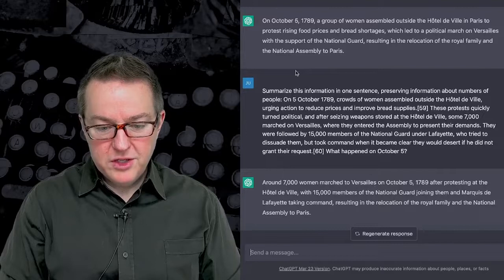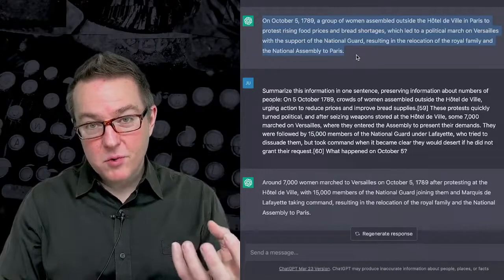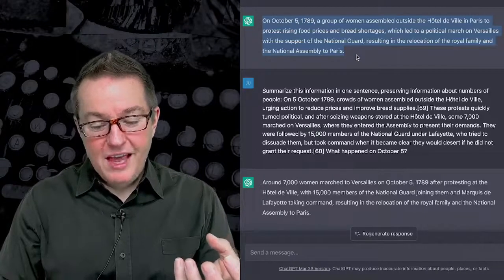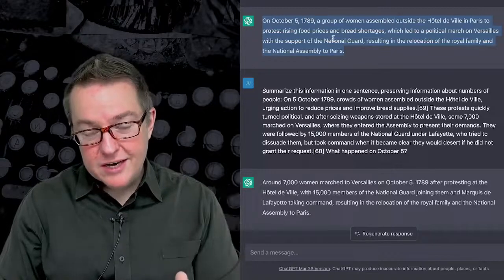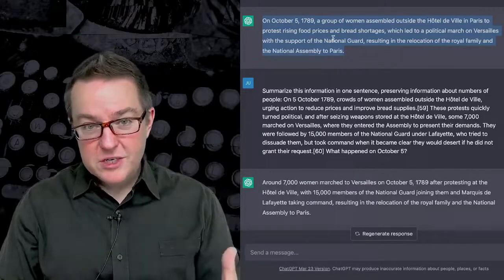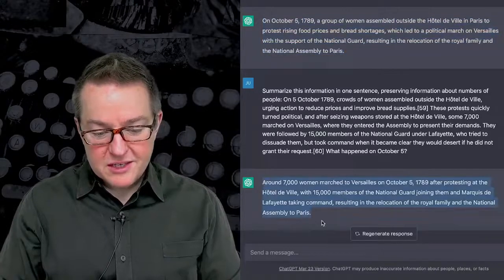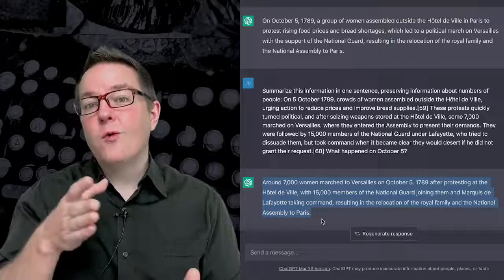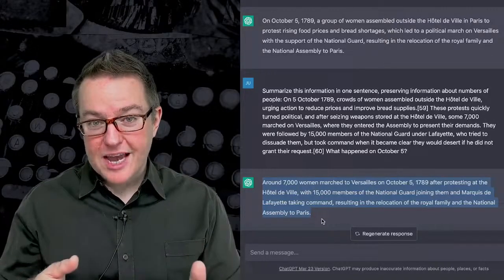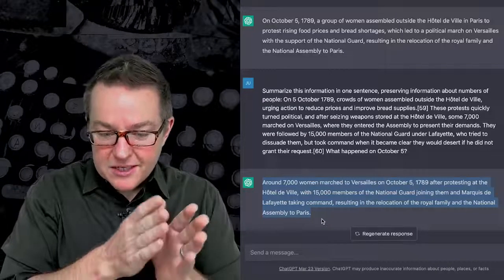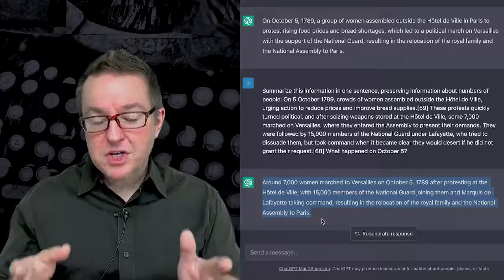Now, if you look at the original summary, we see up here it didn't keep the number of people. And if that was something important that we needed to reason about, then we would have lost that. And so if we had summarized in that way and then used that information to do some reasoning that required the number of people, obviously we've lost what we need. Down here we've asked it to summarize in order to keep certain information or in order to accomplish a particular task. So we did it by saying basically summarize this information in one sentence, preserving information about numbers of people.